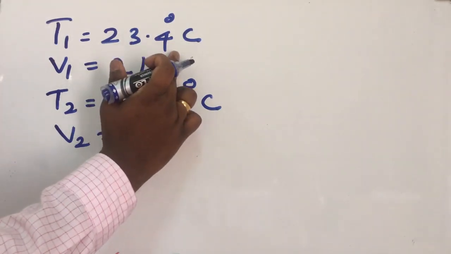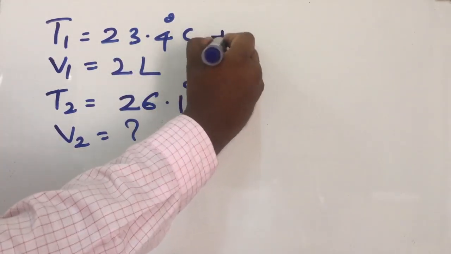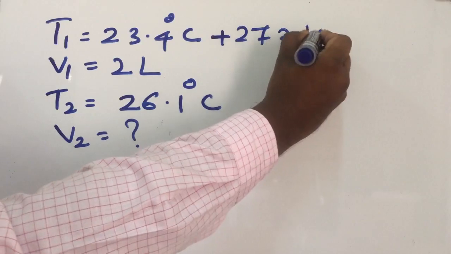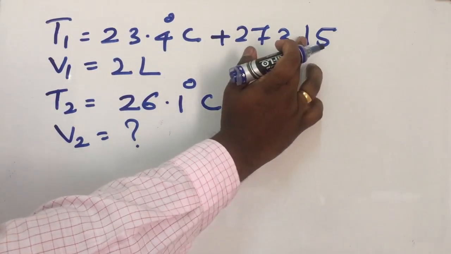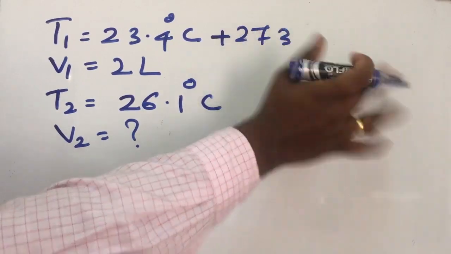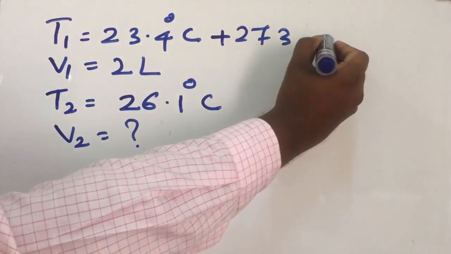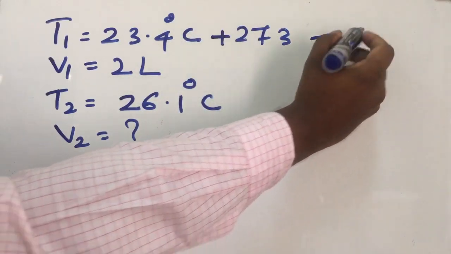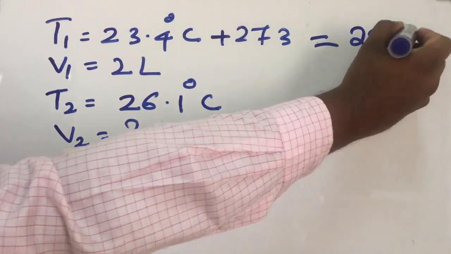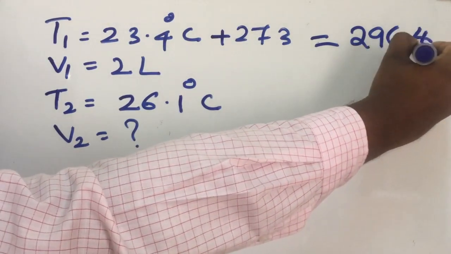How we can convert degree Celsius into Kelvin? Add 273.15, and 0.15 is very small, so we can ignore it. After addition, what you will get? 296.4 Kelvin.